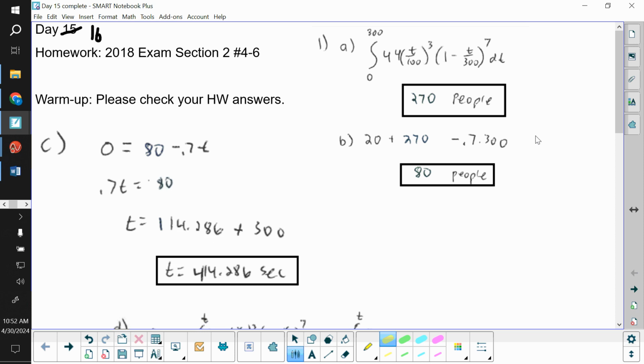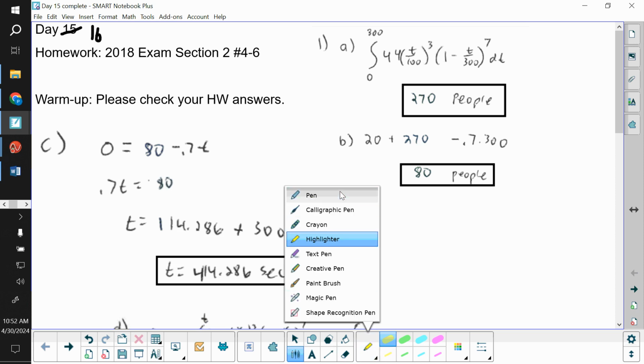Then we want to know how many people are in line at t equals 300. There's 3 things that we need to take into account. The number of people that were in line at time 0, the number of people that entered from time 0 to 300, and the number of people that are leaving from time 0 to 300. So at the start, time 0, there's 20 people. We already found in part A that 270 people entered.